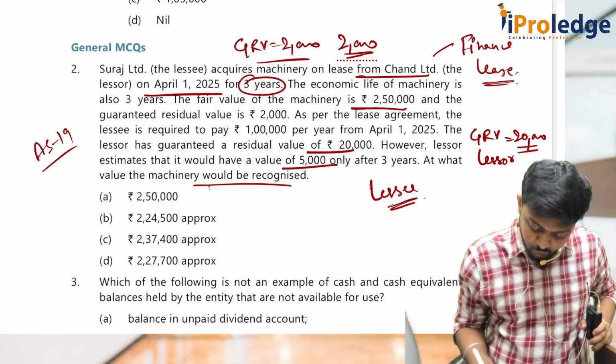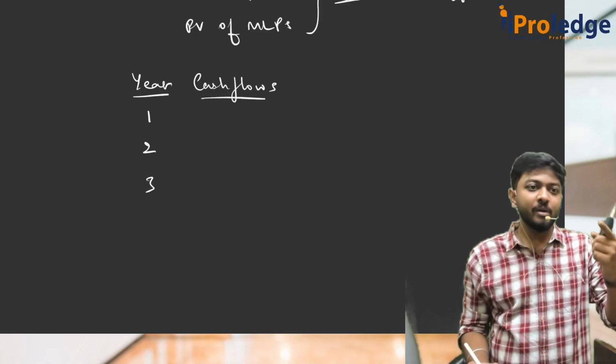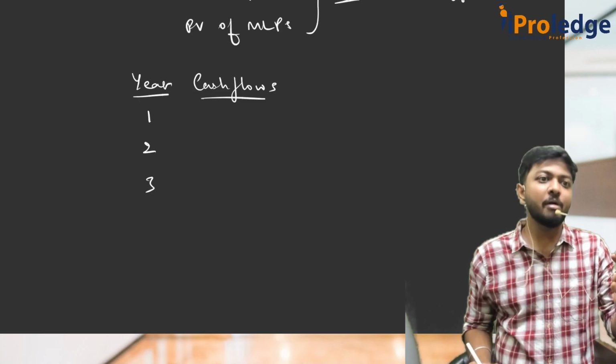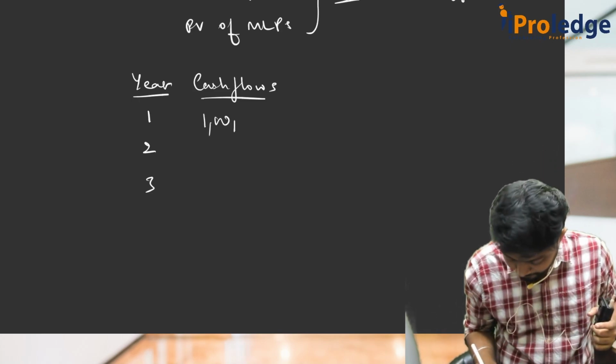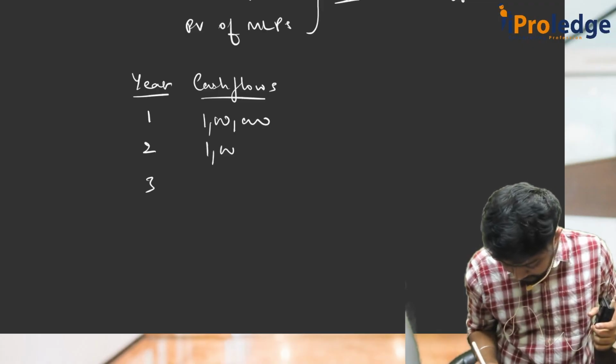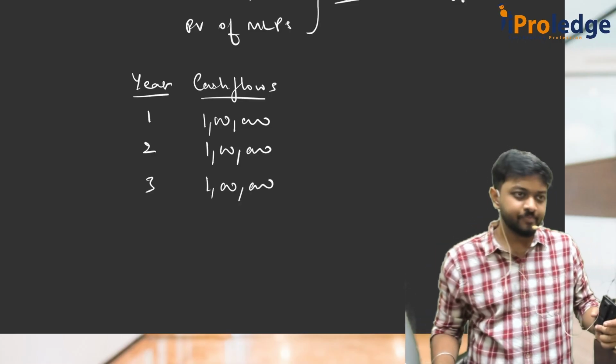So year 1, 2, 3. What are the cash flows? Because MLP is lease payments plus GRV. Lease payments, you know, it's 1 lakh every year. So 1 lakh, 1 lakh, 1 lakh. Okay.